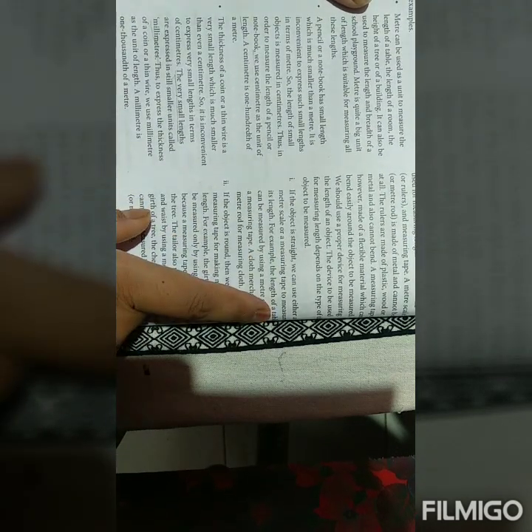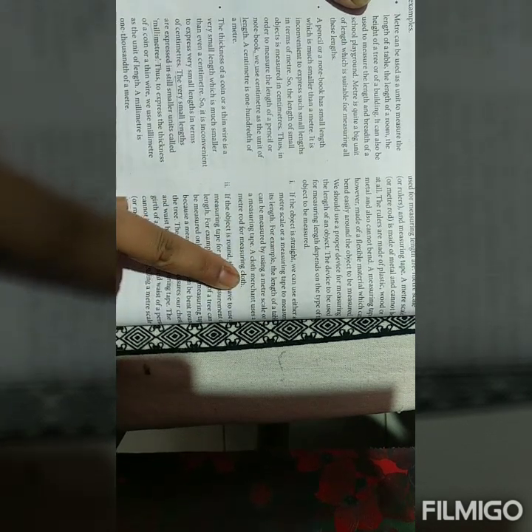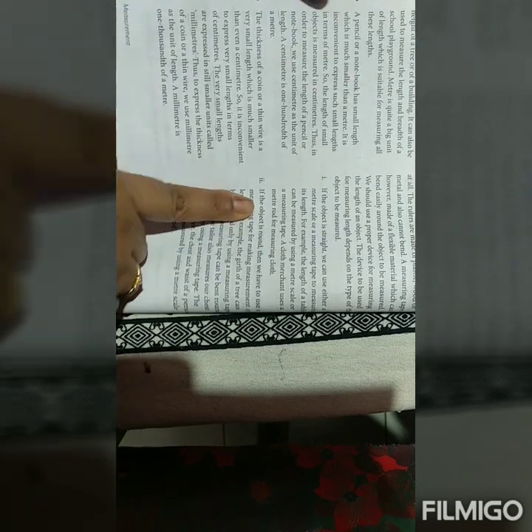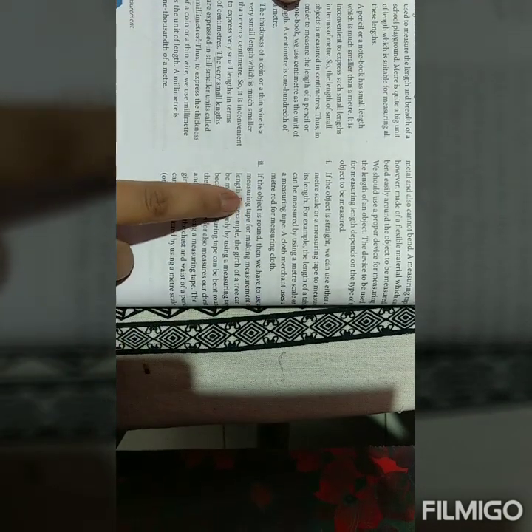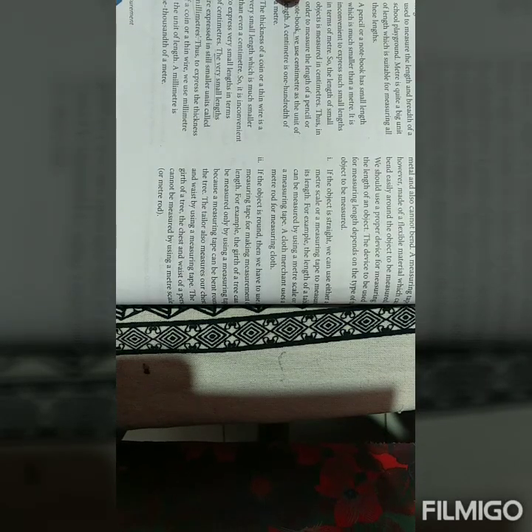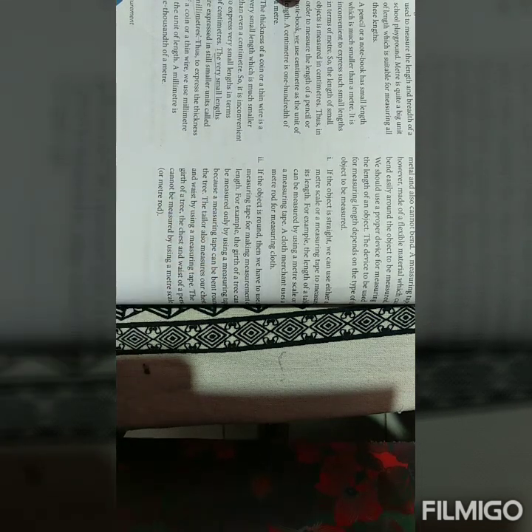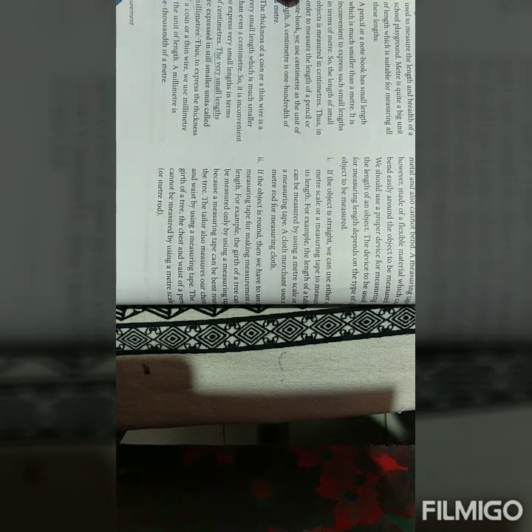For example, the length of a table. A cloth merchant uses a meter rod for measuring cloth. Whereas if the object is round, as I said before, then we have to use a measuring tape for making measurements of length. For example, the girth of a tree can be measured only by using a measuring tape, because it's round, and a measuring tape can be bent around the tree.